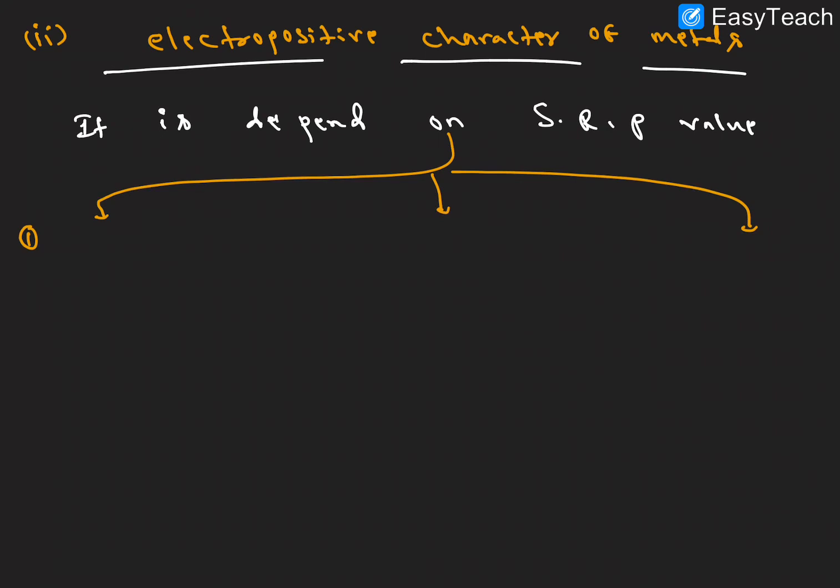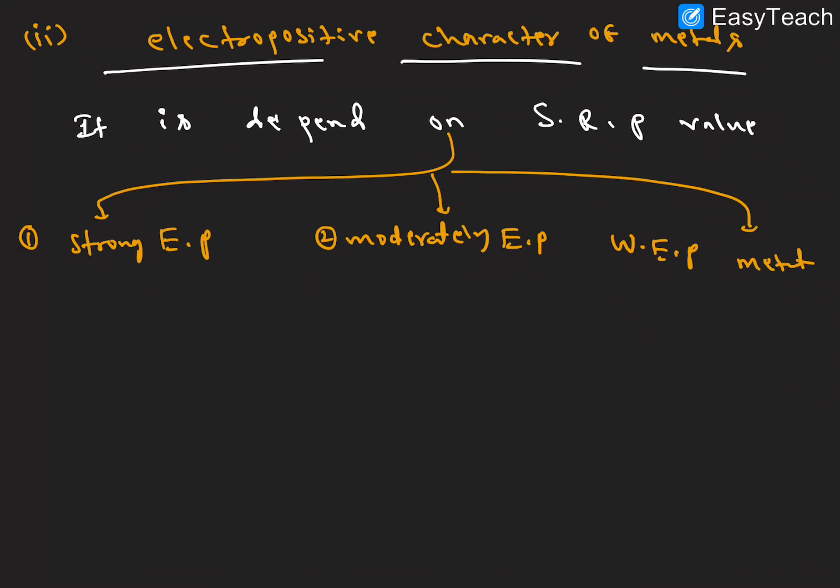So here three kinds of metals are there. The first one is strong electropositive metals, and moderately electropositive metals, and weak electropositive metals, right?